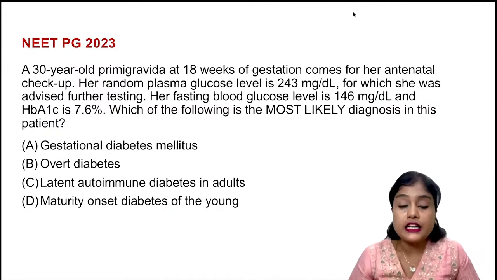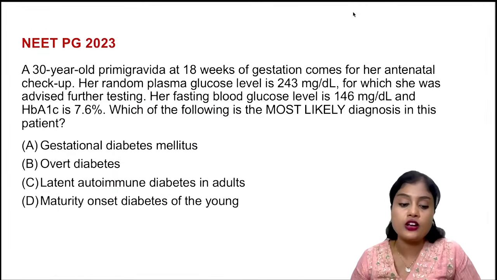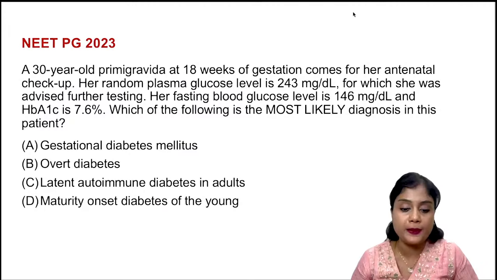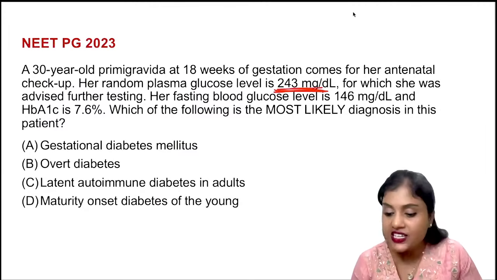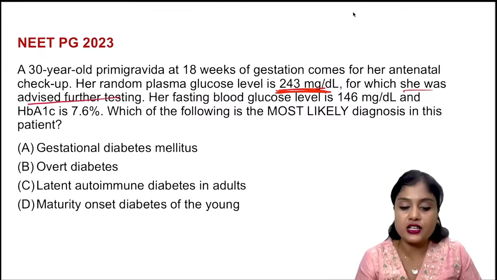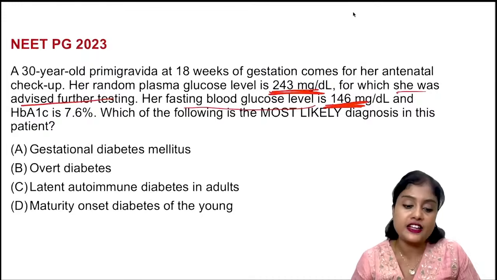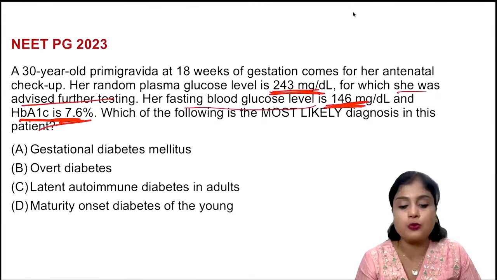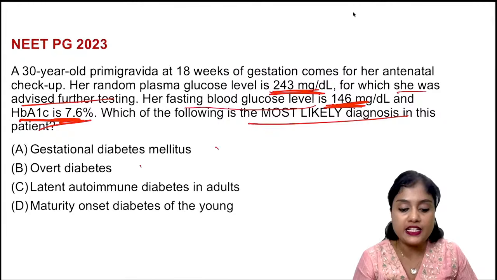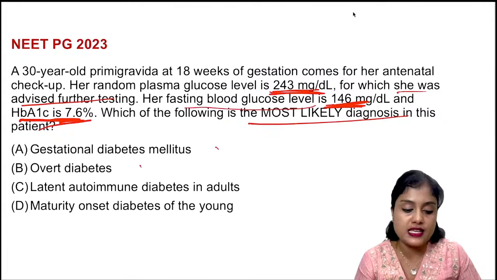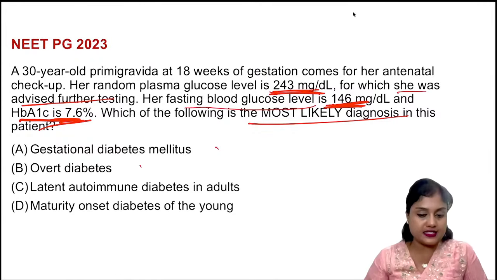A 30-year-old primigravida at 18 weeks of gestation comes for her antenatal checkup. Okay. Her random blood sugar is 243, so she was advised further testing. Her fasting is 146 and her HbA1c is 7.6. What is the most likely diagnosis? GDM, overt diabetes, latent autoimmune diabetes in adults, or maturity onset diabetes of the young.